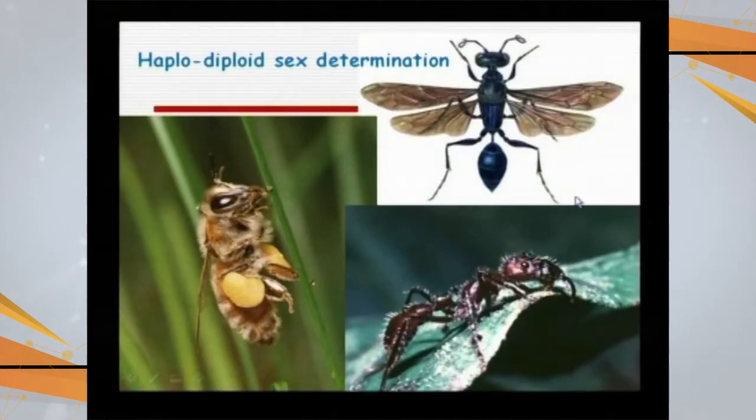In case of other organisms, haplodiploid sex determination is the same in moths and honeybees. The males have only one haploid set, that is one X chromosome, while in the case of females, it is diploid, with 2 X chromosomes.